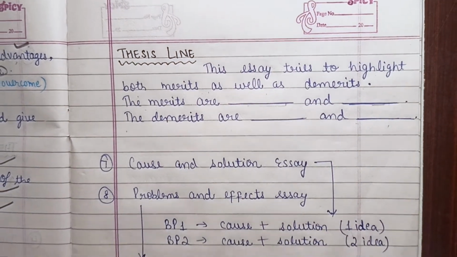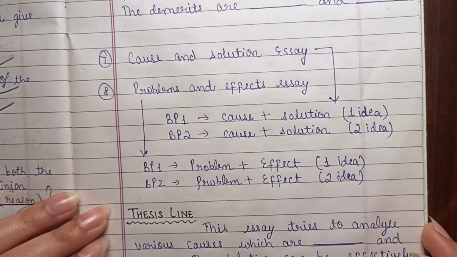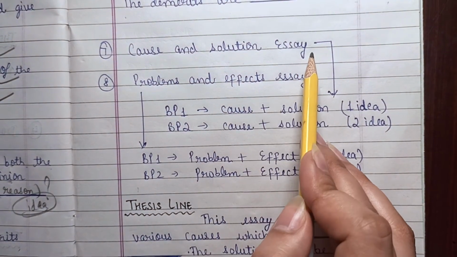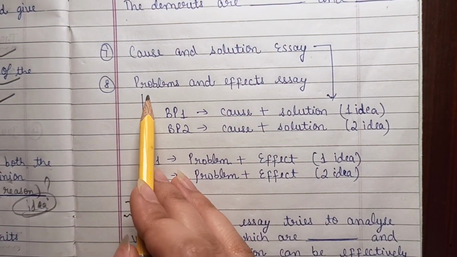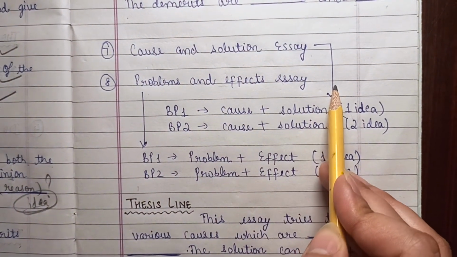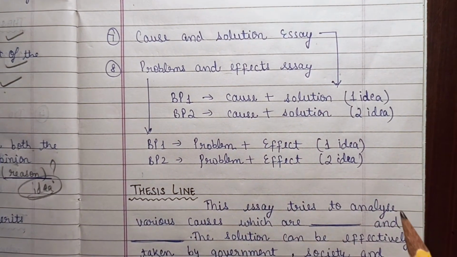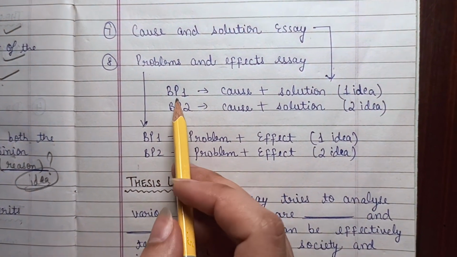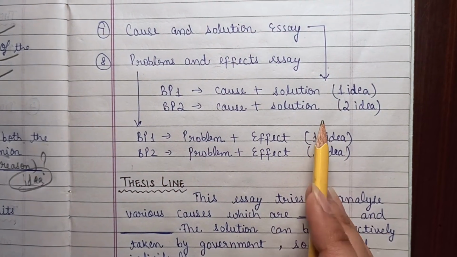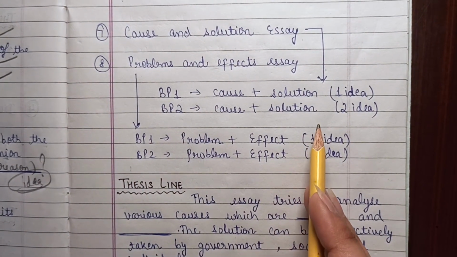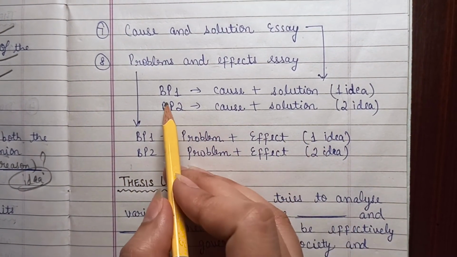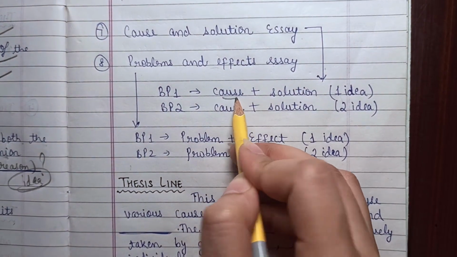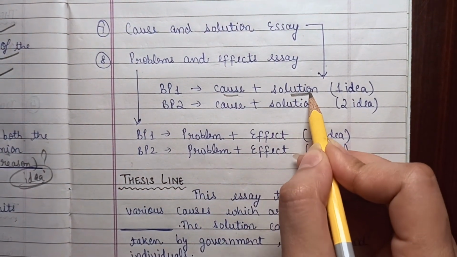Moving on to the next type of essays, the cause and solution essay, or it may be the problem and effect essay. These are similar kinds of essays in which you will make BPs like this: if you are writing a cause and solution essay, you will provide both the cause and the solution in one BP, right? If you have written one cause, you will provide the solution for the same in that BP only.